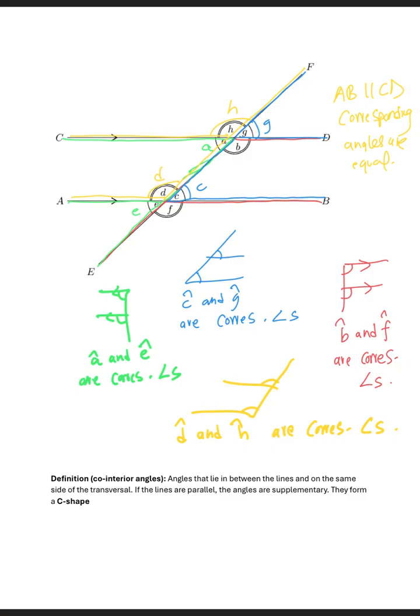So it means angle B equals angle F, and angle D equals angle H, and then angle C equals angle G, and then angle A equals angle E.